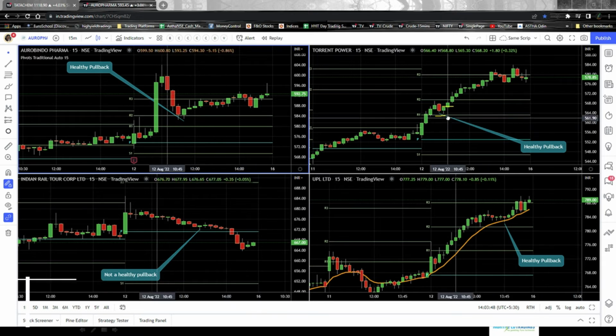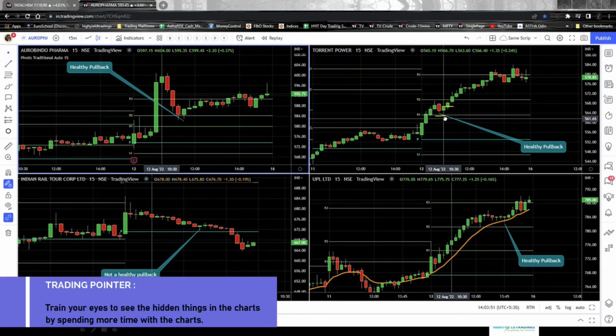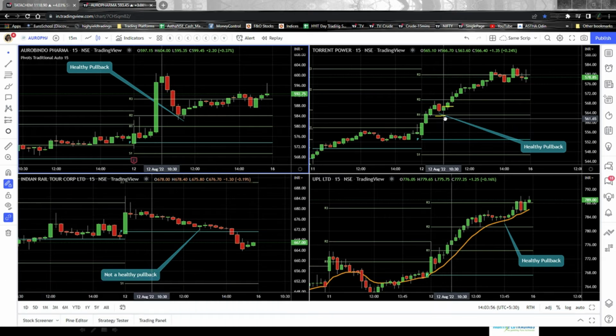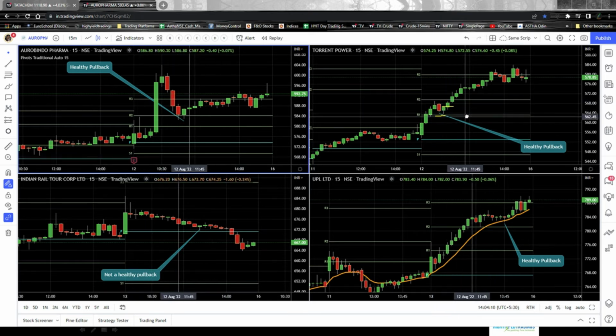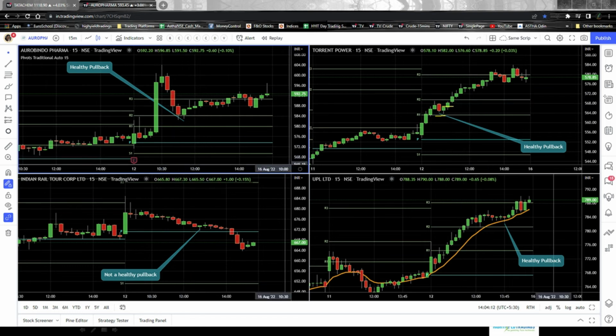If we talk about the prices, the high of the green candle is 566.70. Let's round it up to 567. And where is the next resistance? The next resistance is here, the next pivot line, that is R2. And where is it sitting? It is sitting at around 569.50. Right? So again, here you have a chance of earning around 3 rupees or 3 rupees 50 paise. And you are trading a 500 rupees script, so a profit of 3 rupees or 3 rupees 50 paise is good enough as an intraday trader.